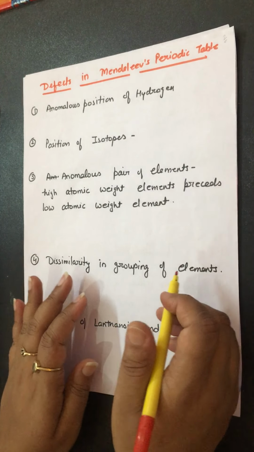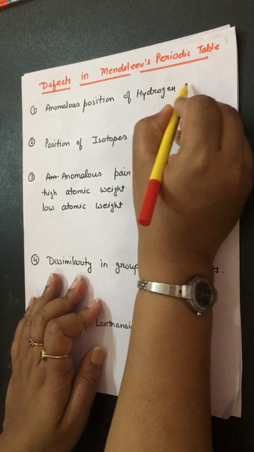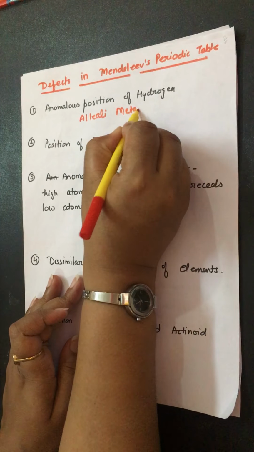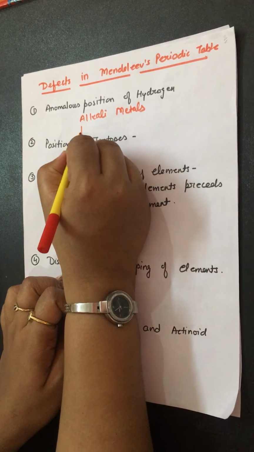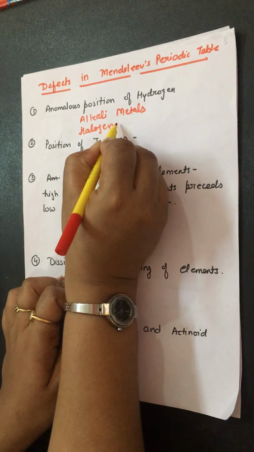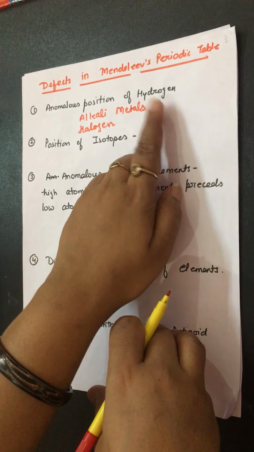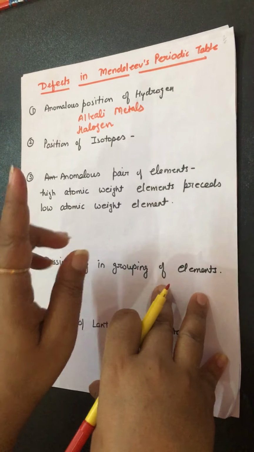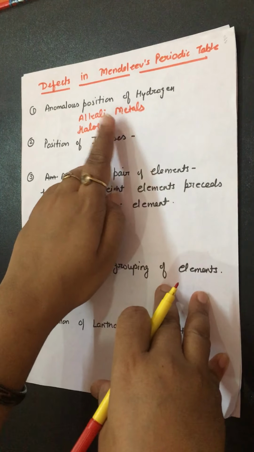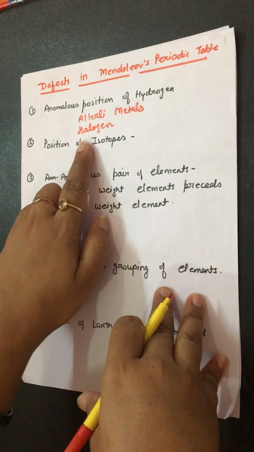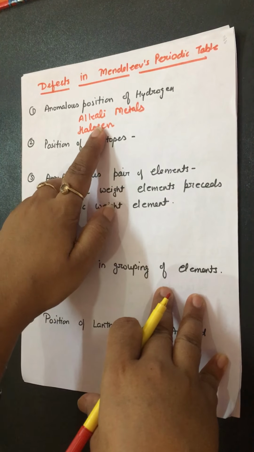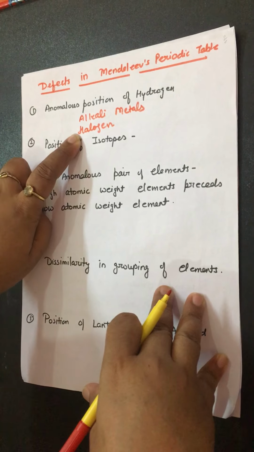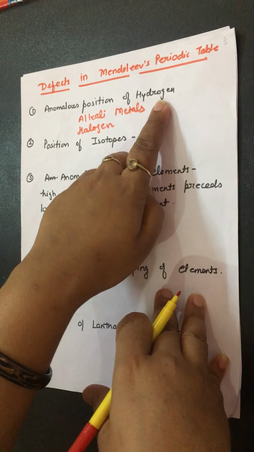Because hydrogen resembles the alkali metals in some properties and the halogens in others. So it was in doubt whether hydrogen must be placed with the alkali metals or with the halogens, because some of its properties resemble alkali metals and some resemble halogens. Again, it was the anomalous position of hydrogen.